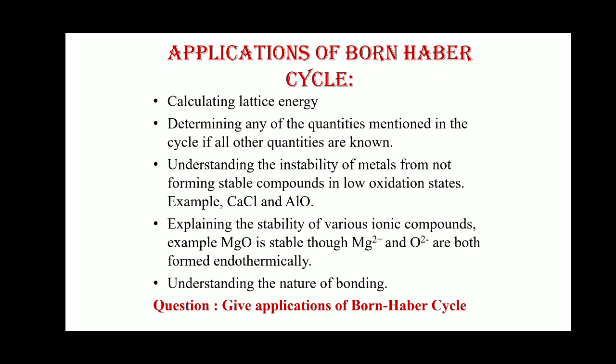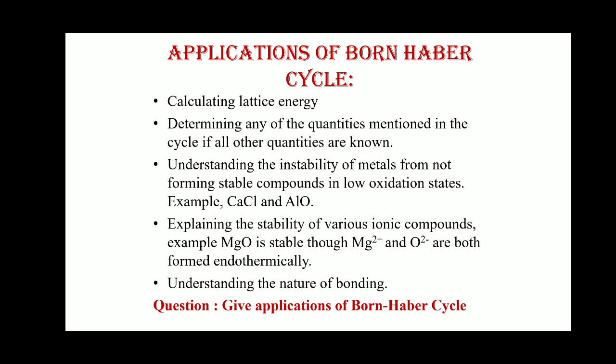So these are the various applications. These are the 5 applications of the Born-Haber cycle, and a question that comes from this topic is to give the applications of the Born-Haber cycle. If this type of question comes in your exam, you have to explain these 5 applications: calculating lattice energy, determining any of the quantities mentioned in the cycle if all other quantities are known, understanding the instability of metals from not forming stable compounds in low oxidation state, explaining the stability of various ionic compounds, and understanding the nature of bonding.